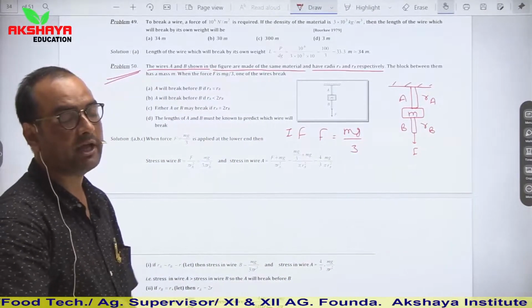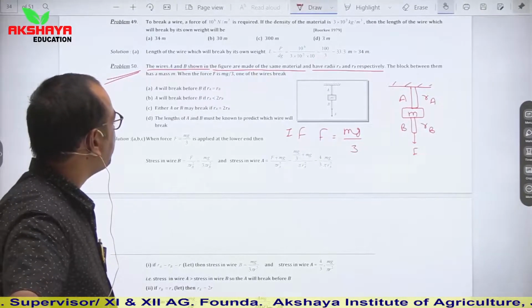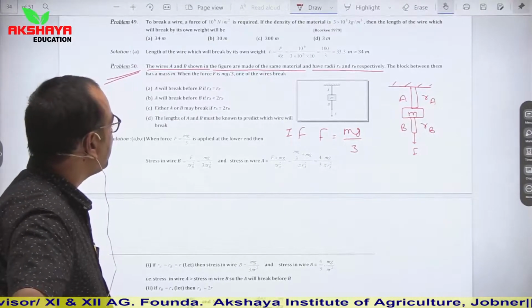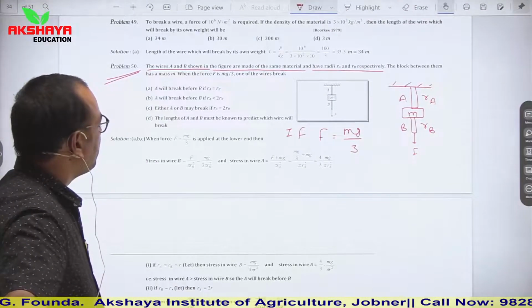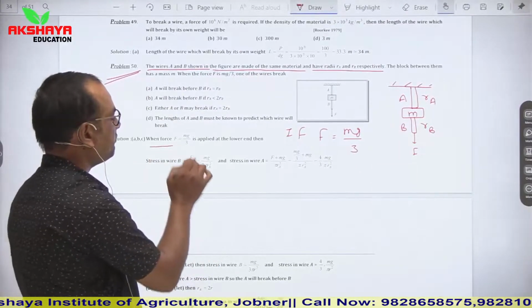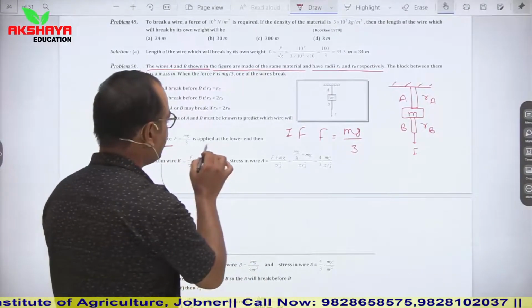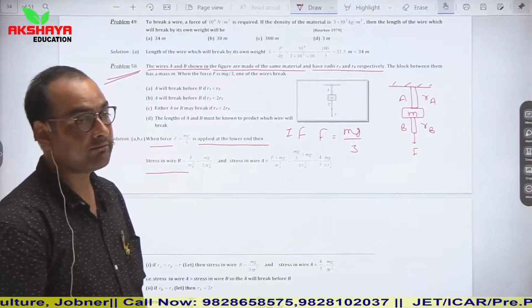One of the wires A or B will break here. The options are: A will break before B if RA is equal to RB; A will break before B if RA is less than 2RB. So when force F equal to mg upon 3 is applied at the lower end, what will be the stress in wire B?